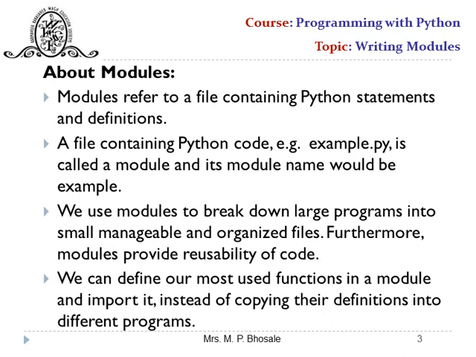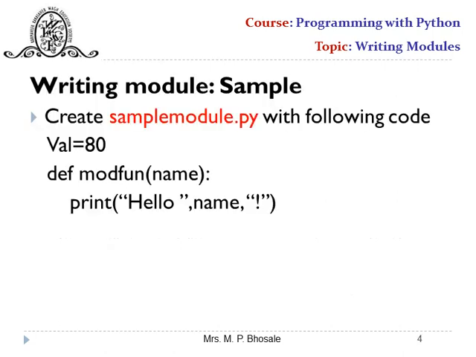The basic difference between a function and a module is that the statements written in a function get executed when we call the function, but from a module we can call specific definitions or attributes. We don't need to execute everything written in the module. We can define our most used function in a module and import it instead of copying its definition into different programs. So let us see how to write the module.